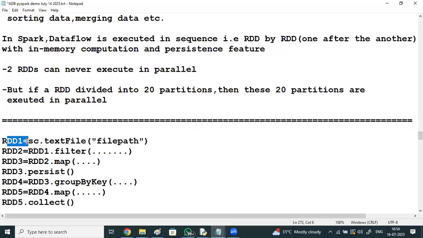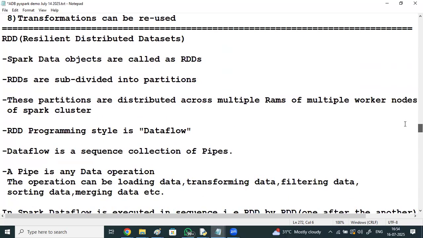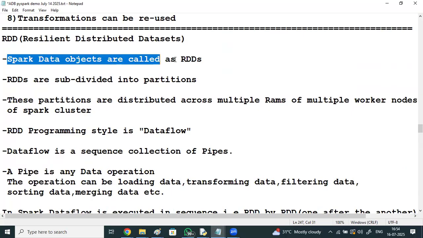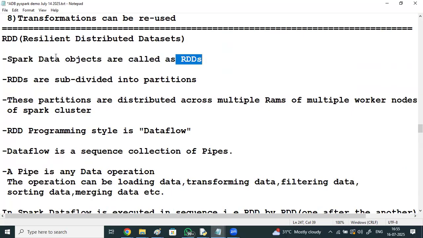Understood now? Sir, please correct me if I'm telling it wrong. So an RDD is like a layer where we do the transformations and also make the data partitioning happen. Got it. Okay, sir. Yeah.